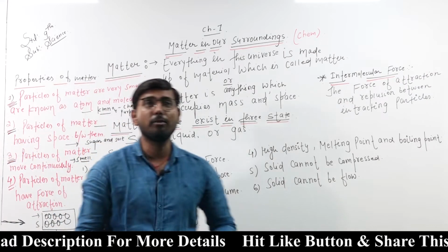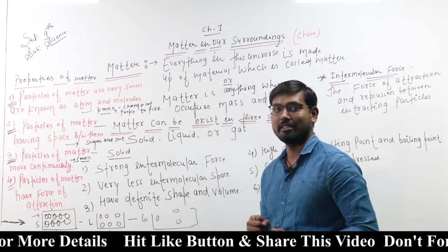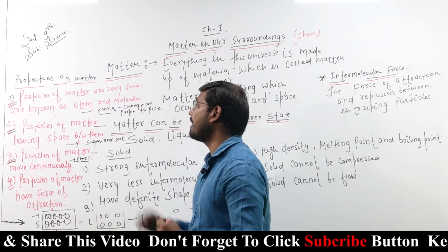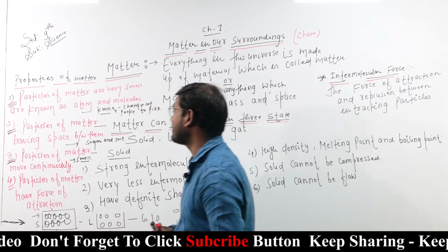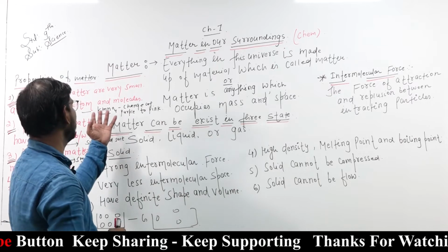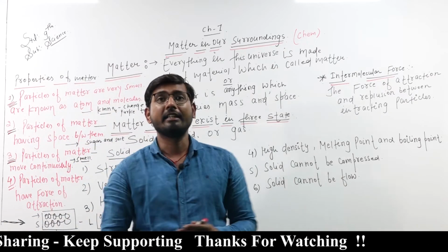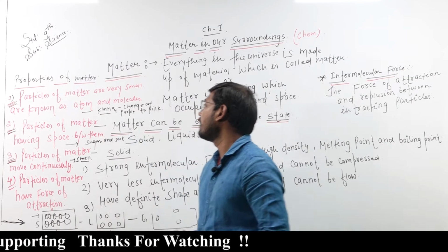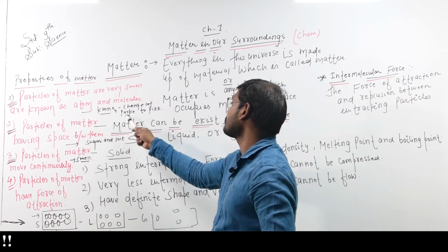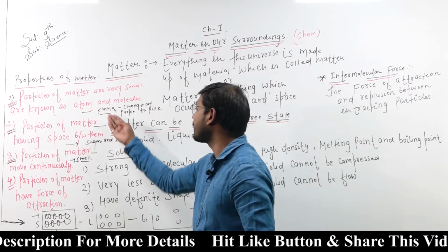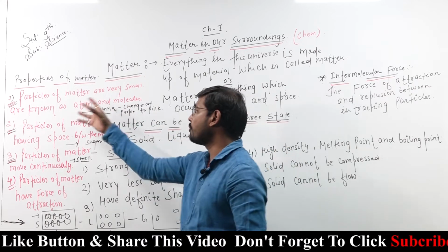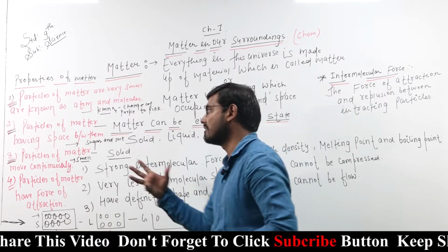Now the second thing is, we will discuss the properties of matter. The first property of matter is that particles of matter are very small, and are known as atoms and molecules. Just like, we take a solution of KMnO4 and when we dilute its solution, the diluted solution changes color from purple to pink. This means particles of matter are very small, which are also known as atoms and molecules.